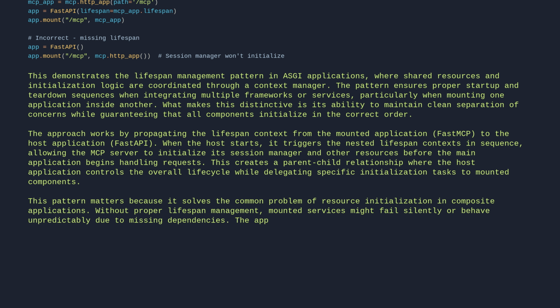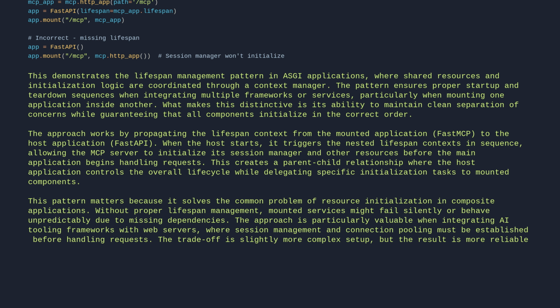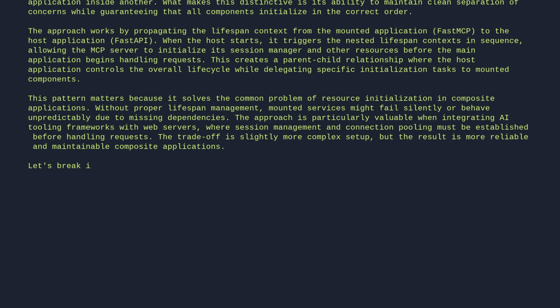The approach is particularly valuable when integrating AI tooling frameworks with web servers, where session management and connection pooling must be established before handling requests. The trade-off is slightly more complex setup, but the result is more reliable and maintainable composite applications. Let's break it down line by line.